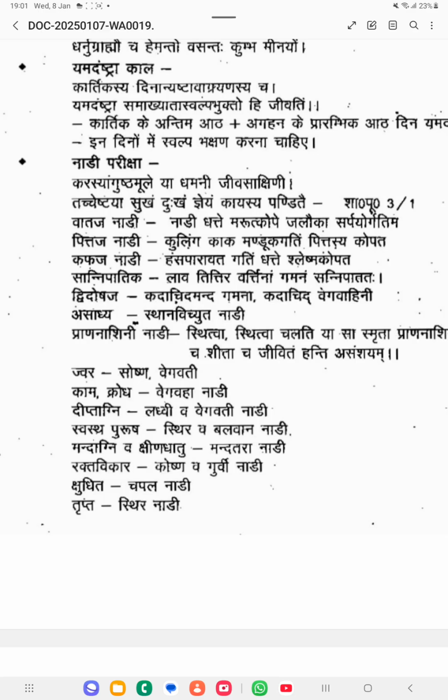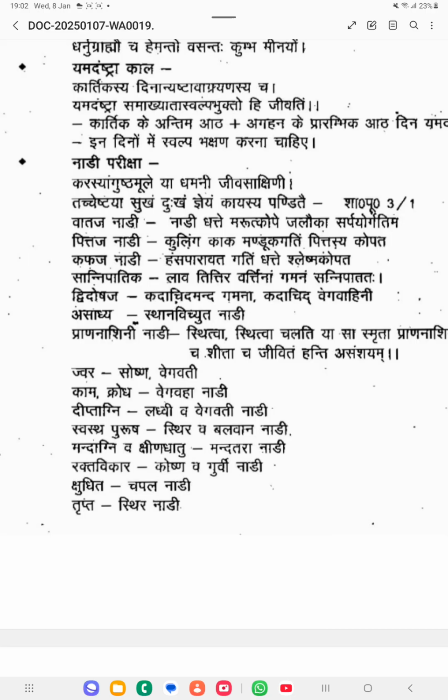If the Roga is Asadhya, then Sthana Vichyuta Nadi, a displacement of the Nadi, you will get, indicating Asadhya Roga. So Jalauka Sarpa gati is Vataja, Kulinga Kaka Manduka gati is Pittaja, Hamsa Paravata gati is Kaphaja, Lava Tittira Varti indicates Sannipataja, and Sthana Vichyuta Nadi is Asadhya.